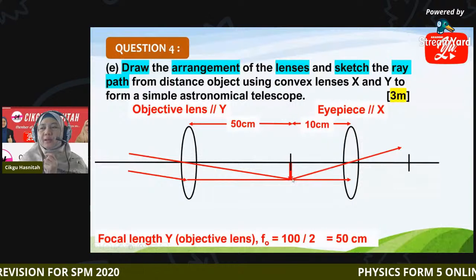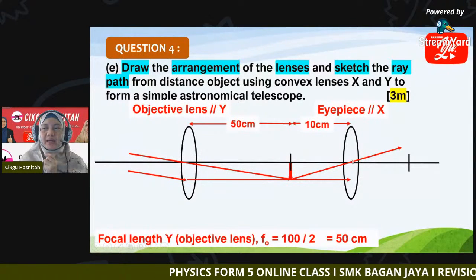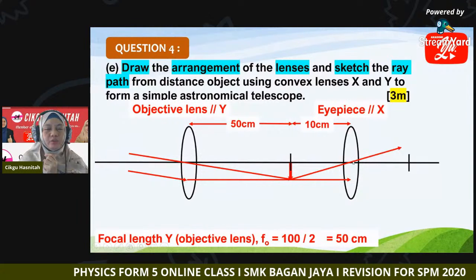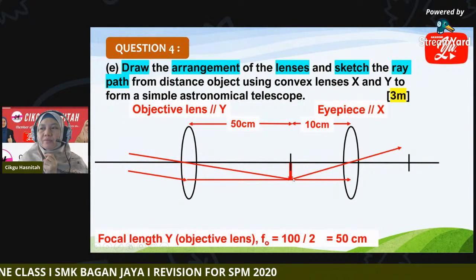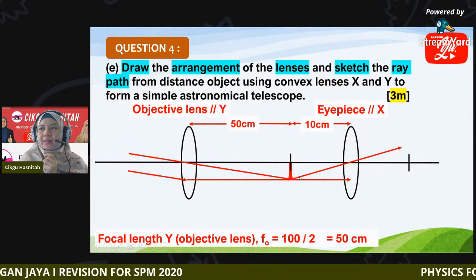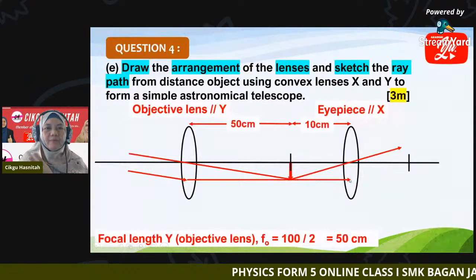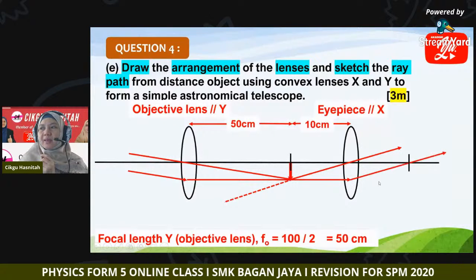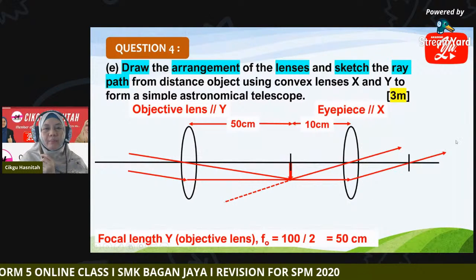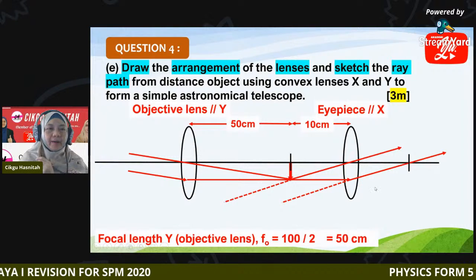We draw a ray passing through the optical center of the eyepiece, so it will travel in a straight line. Second, a ray from the object travels parallel to the principal axis, so it will be refracted at the focal point of the eyepiece.